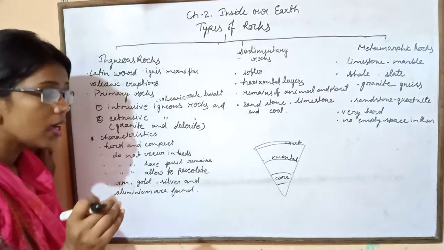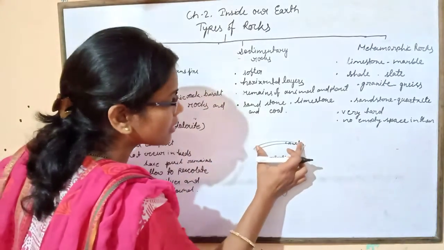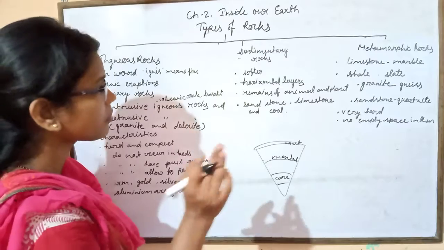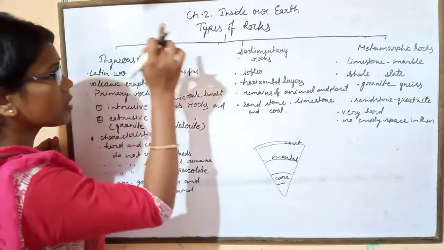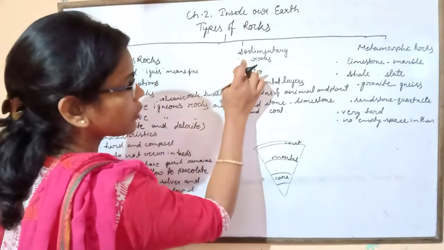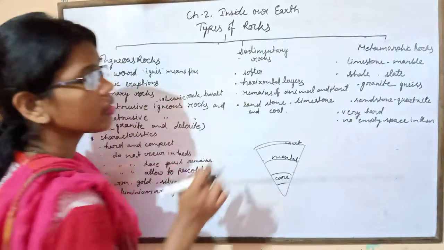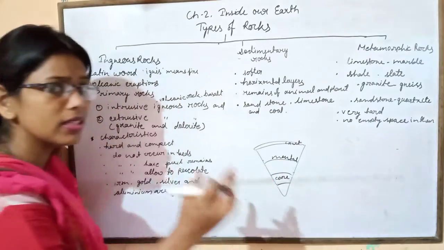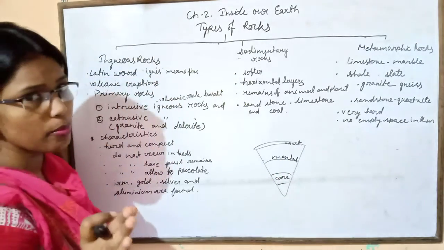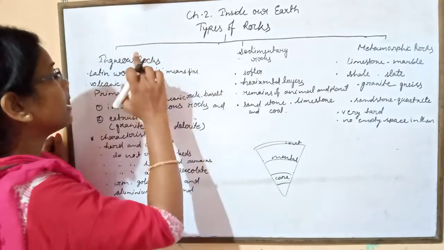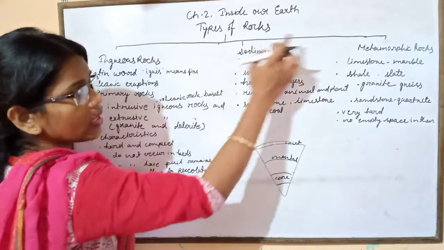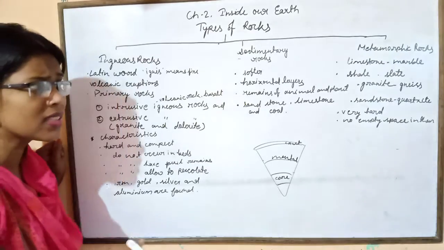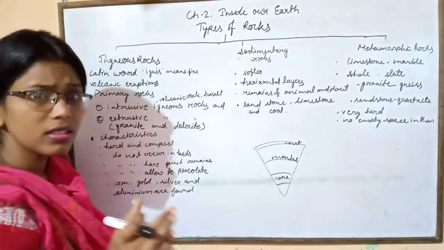Children, the earth crust is mainly made up of three types of rocks, that is igneous rocks, sedimentary rocks and metamorphic rocks. The earth crust is made up of only these three types of rocks, and here we will discuss all about the rocks.